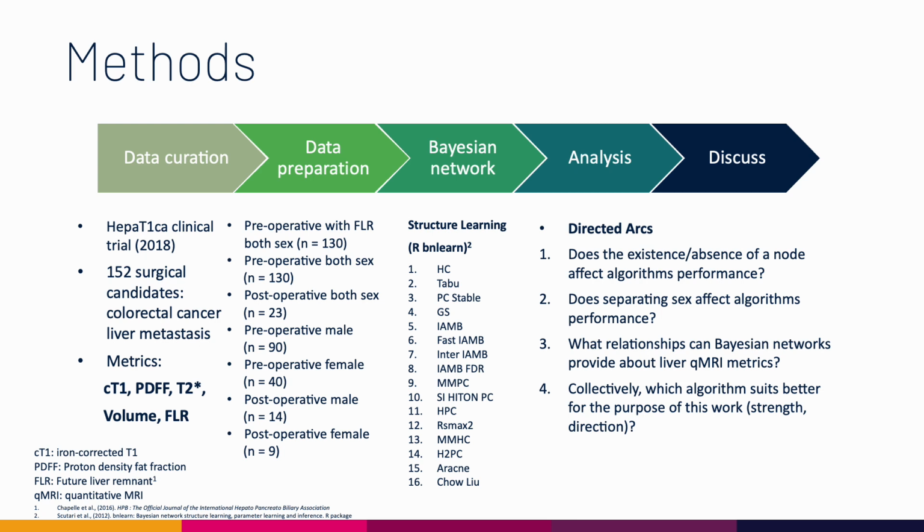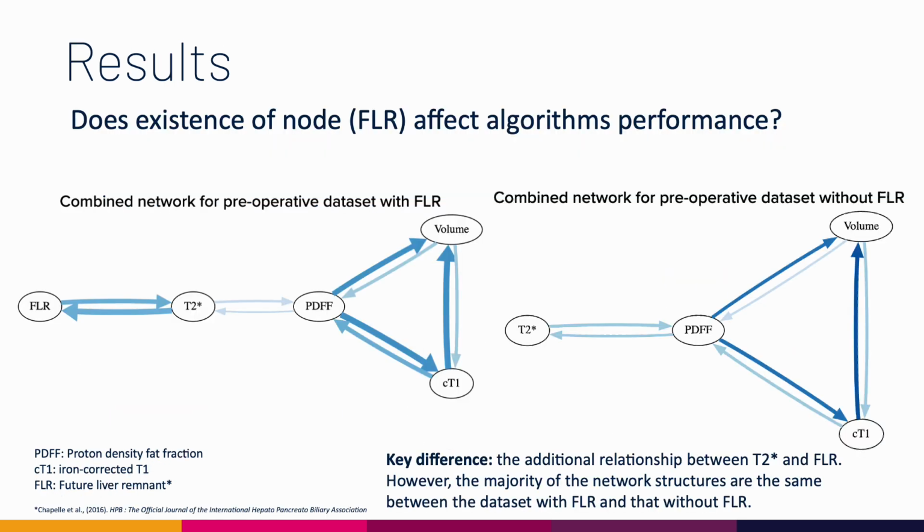Does the presence or absence of a node affect the performance of the algorithms? Does separating sex affect the performance of the structure learning algorithms? What type of relationships can Bayesian Networks provide about liver quantitative MRI metrics? And collectively, which algorithm suits better for the purpose of this work, specifically looking at the strength and the directions between the quantitative MRI metrics?